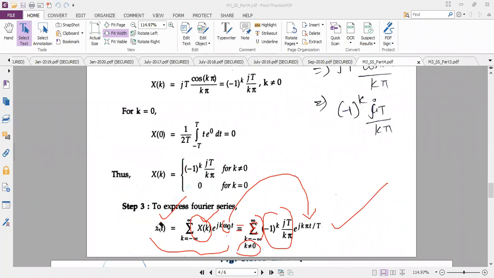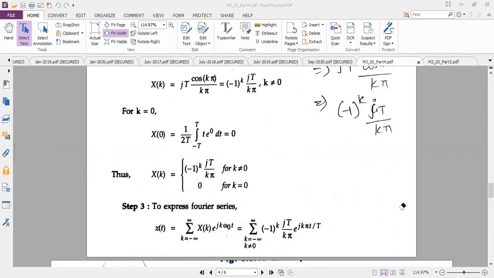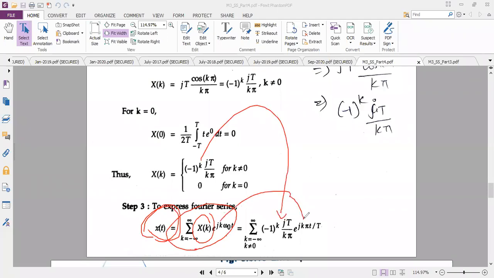Is it clear, everyone? The Fourier series. I think we can write the same thing for the previous problem also. Let us write it again. Fourier series means, please remember, we will write up to x of t. The x of t formula we know very well. So x of k I found, so that I will be substituting here. And in this formula we have the e power term, that I will be substituting here. And I should mention for what values of k I am getting this answer: for all the values of k, minus infinity to plus infinity, except k not equal to 0.